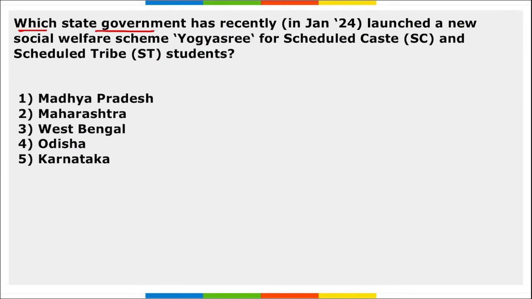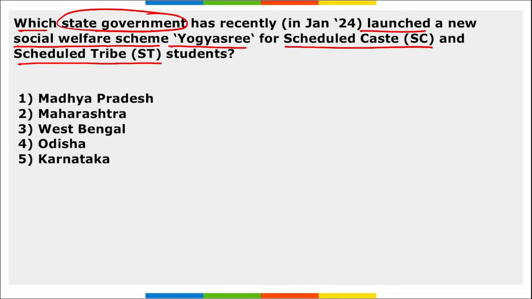Next, which state government has recently launched a new social welfare scheme, Yoga Shri, for scheduled caste and scheduled tribe students? So for scheduled tribe and scheduled caste students, the new social welfare scheme Yoga Shri was launched. The question asked is, which state government has launched this Yoga Shri? It was launched by the state of West Bengal, and West Bengal's Chief Minister Mamata Banerjee has launched this new scheme.